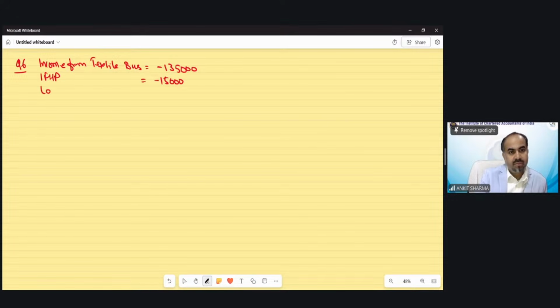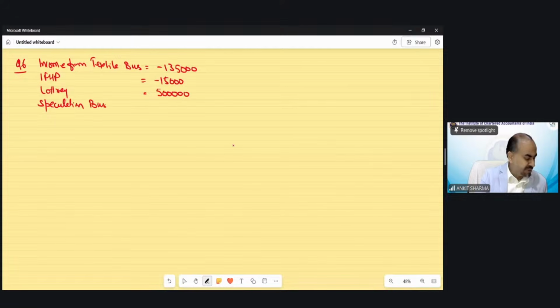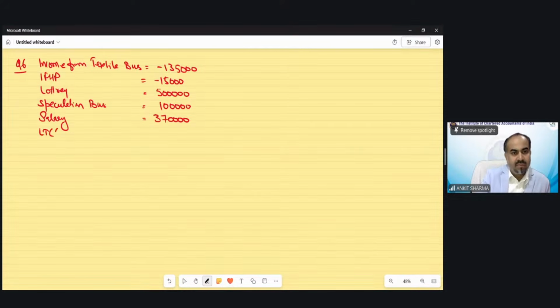Lottery winning, and it is the gross lottery winning. That means 5 lakh rupees. Speculation business income, which has been given as 1 lakh rupees profit. Salary income computed 3,70,000, and long-term capital gain under section 112 is 70,000, has been given in the question.